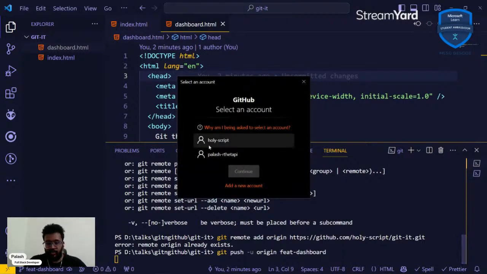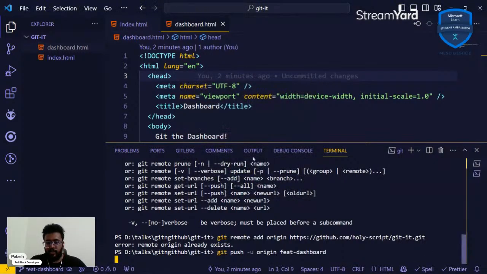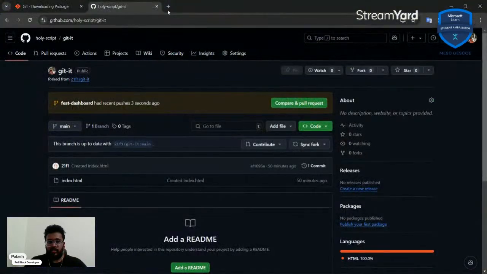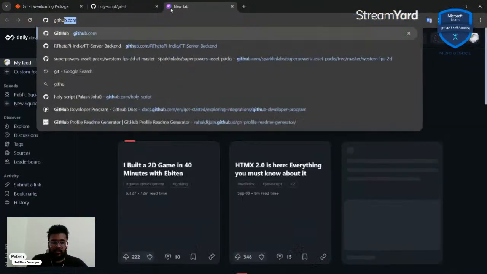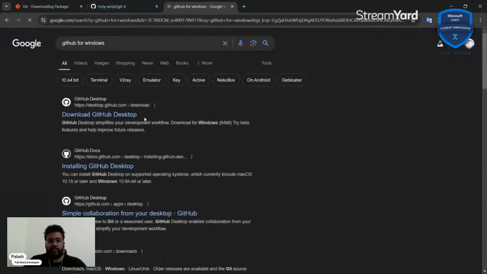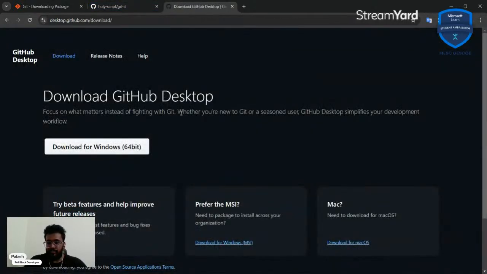Okay, so I'm gonna need to continue with my account. This dialog was shown to me because I have another little thing installed, that is GitHub for Windows. Right? So that's the GitHub desktop. And if you have this set up, that's fine.